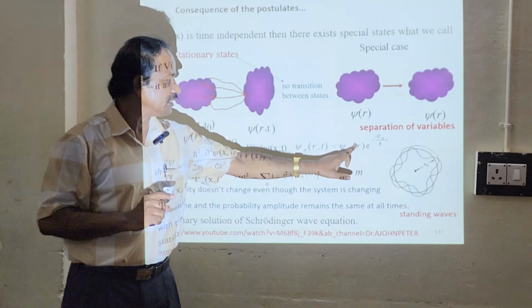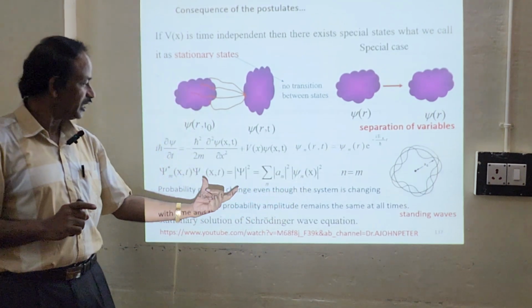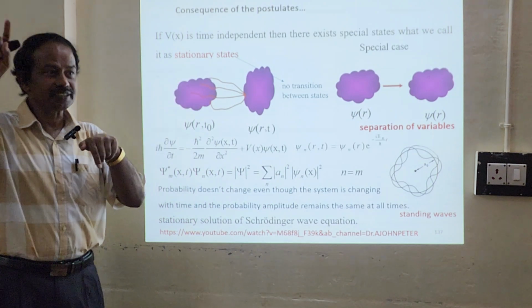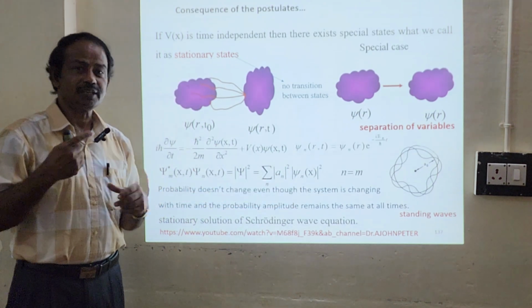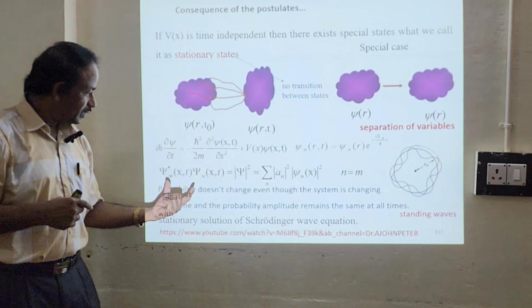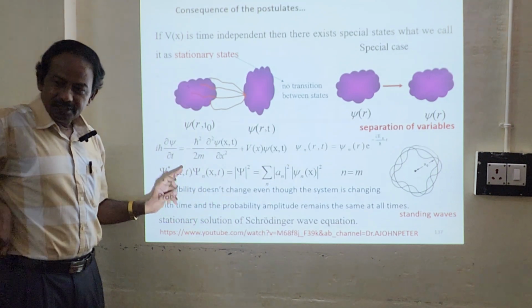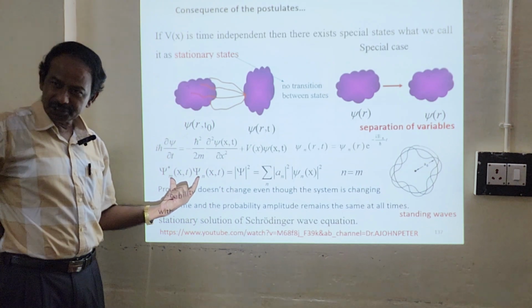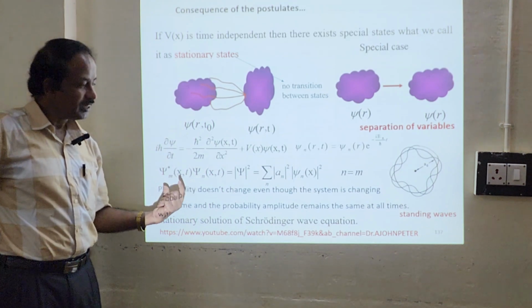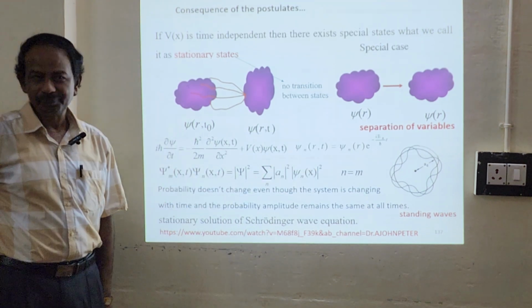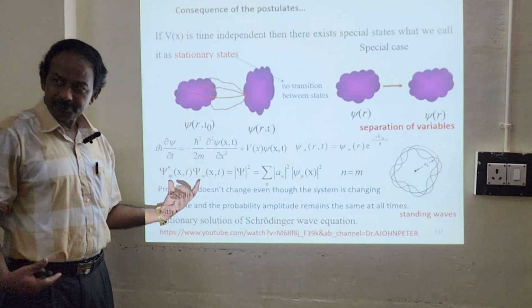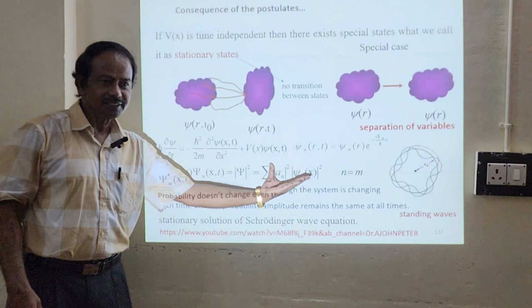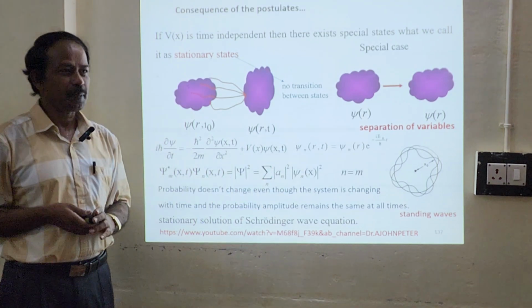So you get |psi_n(r)|^2, and in one dimension |psi_n(x)|^2, the probability. The left-hand side depends on position and time, the system evolves with time, but on the right-hand side there is no time. It does not depend on t.